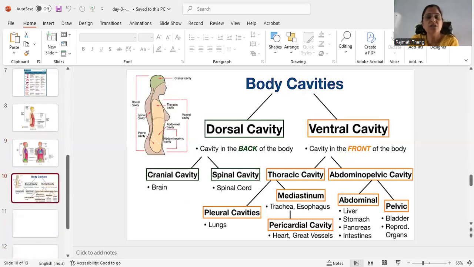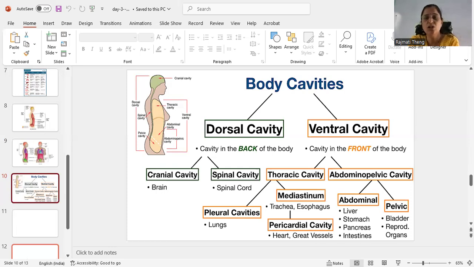So, dear students, you can memorize these cavities by using this chart. Body cavity has mainly two groups, dorsal cavity and ventral cavity. The dorsal cavity is on the back side; in it, the cranial cavity contains the brain and the spinal cavity contains the spinal cord. The ventral cavity is on the front side of our body. In the ventral cavity there are the thoracic cavity, abdominal cavity and pelvic cavity.